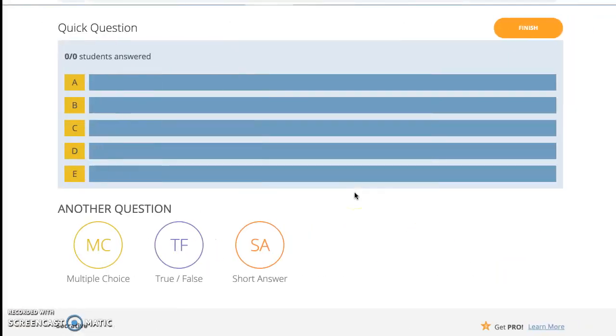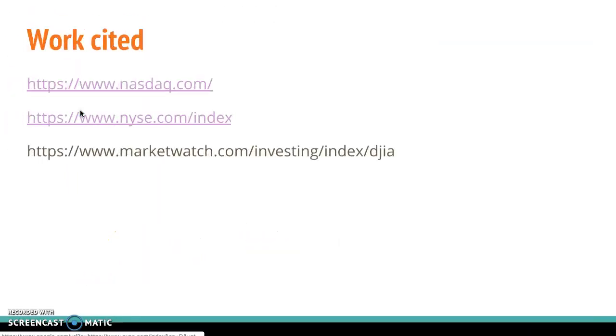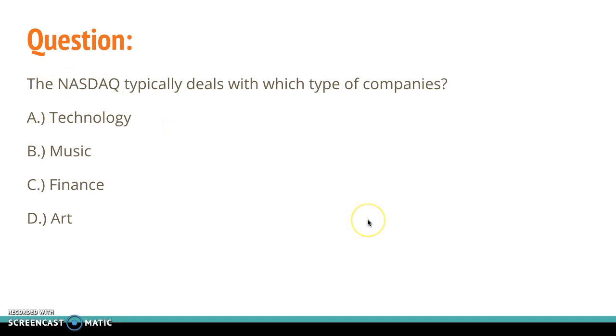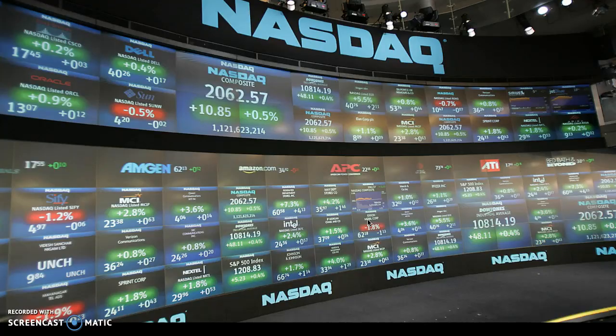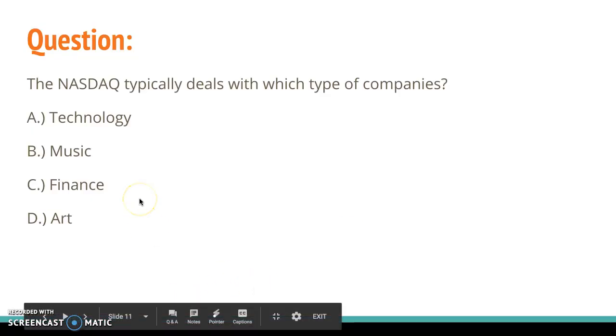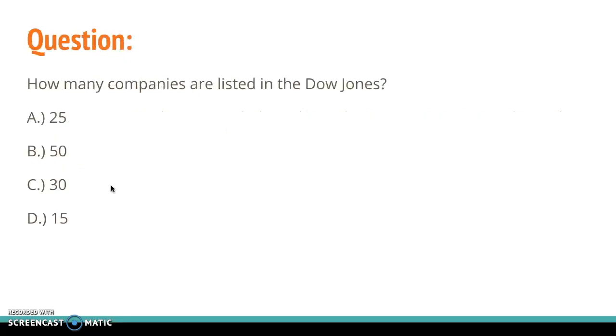So I would go back to my multiple choice and I would want them to click A. Then again, as I could see what they put down, we could go over why kids got it wrong, why they got it right. And I could say, well, back in this slide, it says it deals with tech-based companies. So we wouldn't deal with finance. We wouldn't deal with art. We wouldn't deal with music, unless those are using online resources. Then it could be a tech-based company, and why those answers could be implemented if they were tech-based. And basically that sums it up.